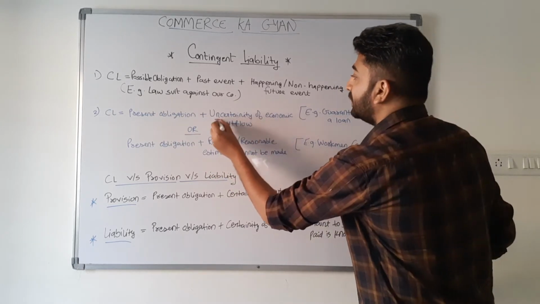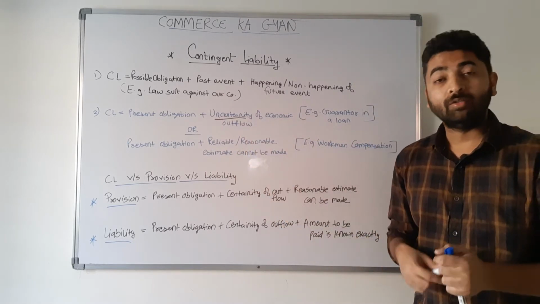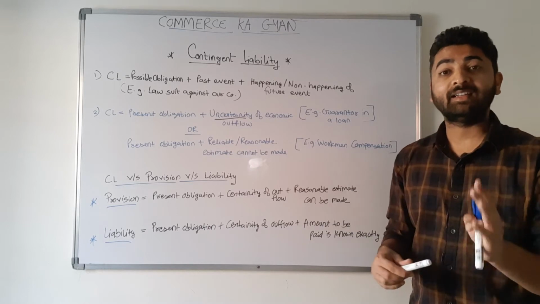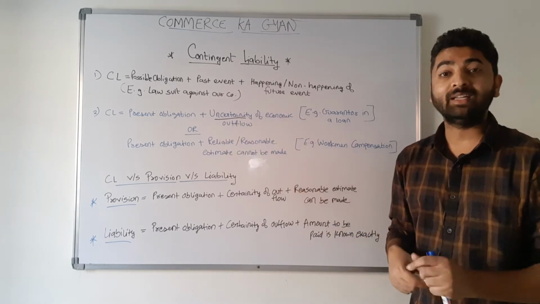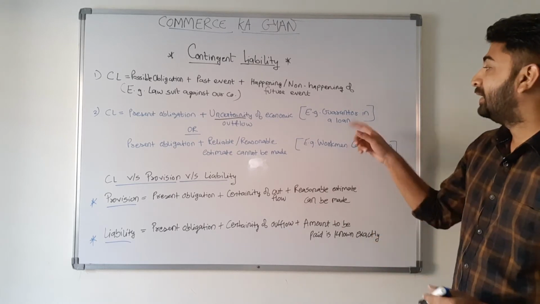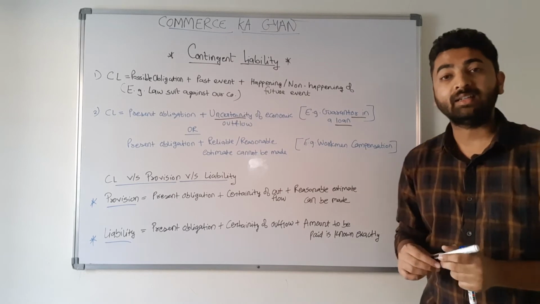Yes, so the outflow or the amount which has to be paid, we do not know, or there is uncertainty relating to the outflow. So in that case, even a present obligation will be termed as a contingent liability. An example is a guarantor in a loan. Let's say you are a guarantor in a loan.